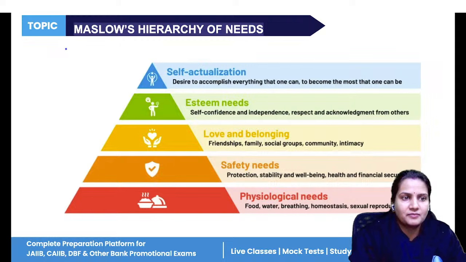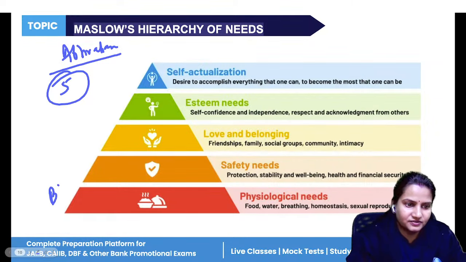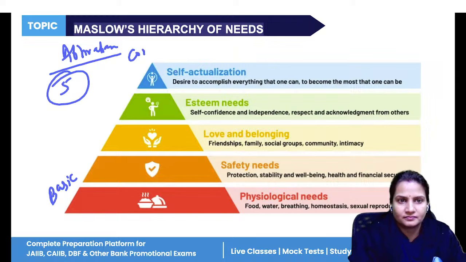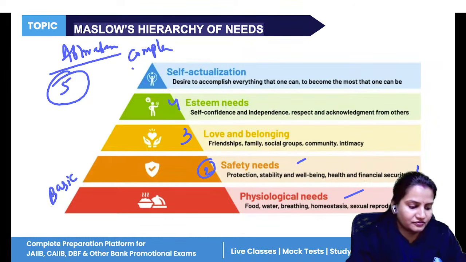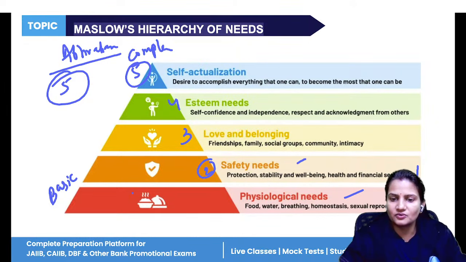First is Abraham Maslow's hierarchy of motivation theory. Abraham Maslow has said that human needs can be fulfilled in a hierarchical manner, in five stages, starting from basic to complex. In basic, we have physiological, then moving towards the second level of need, safety, third, belonging, fourth, esteem, and fifth is self-actualization. The basic level of needs are food, water, shelter.